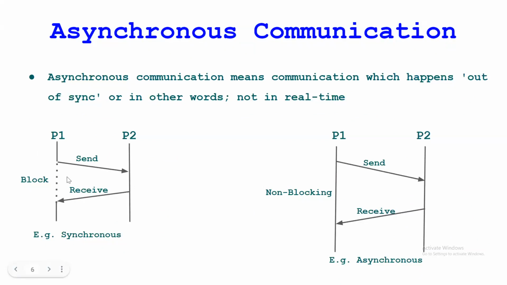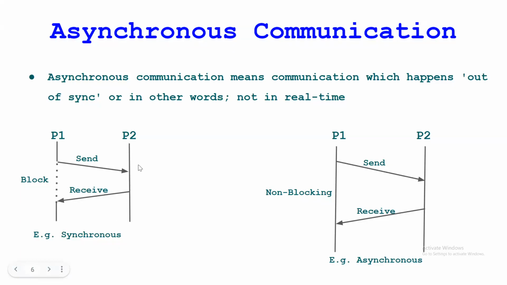In the synchronous example, the sending process P1 blocks when it sends a message to the receiving process, P2. This dotted line indicates that the execution is stopped, or blocked, until P2 sends a message to P1, and after getting that message, P1 resumes its execution.